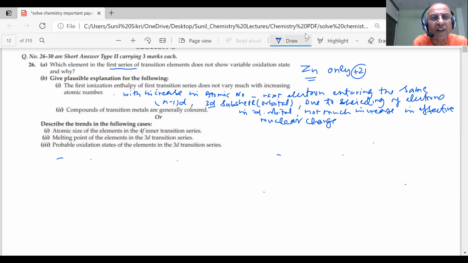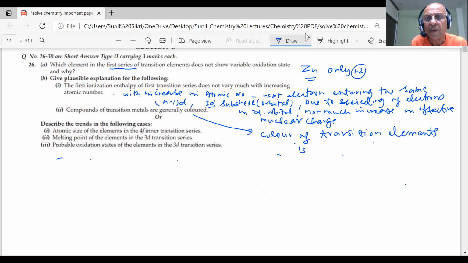So what is the reason, students? Color of transition elements is due to, students, d-d transition. That is what we call d-d transition. Okay?